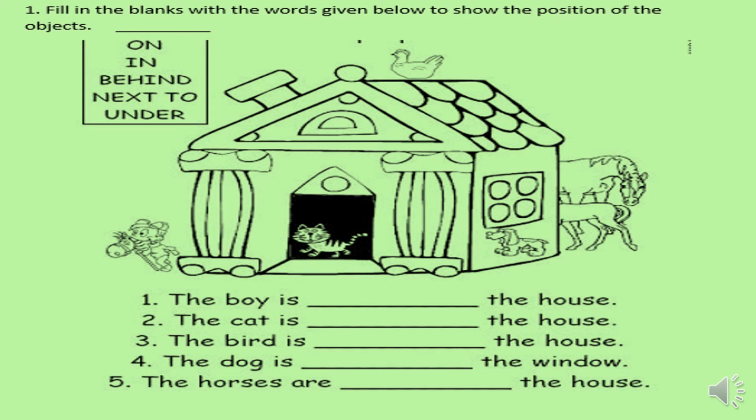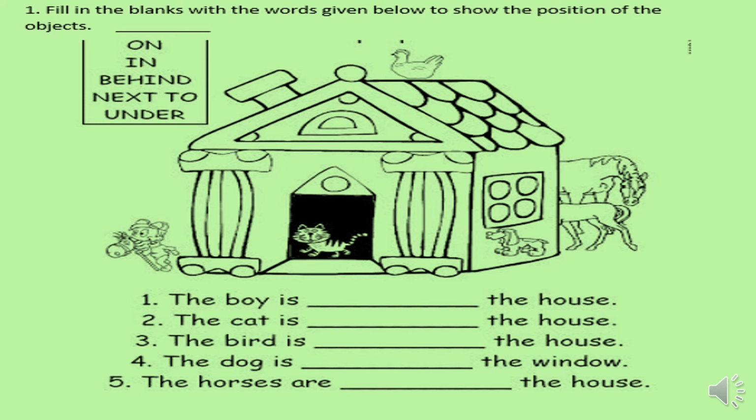I have given you this topic in your booklet on page number 17, and there is an exercise. Fill in the blanks with the words given below to show the position of the objects. The words given are on, in, behind, next to and under, and there are 5 sentences. You have to fill the appropriate word which shows the position of the object. You can take the help from the picture. You can see the position of the object in the picture, and then you have to write in the blank.